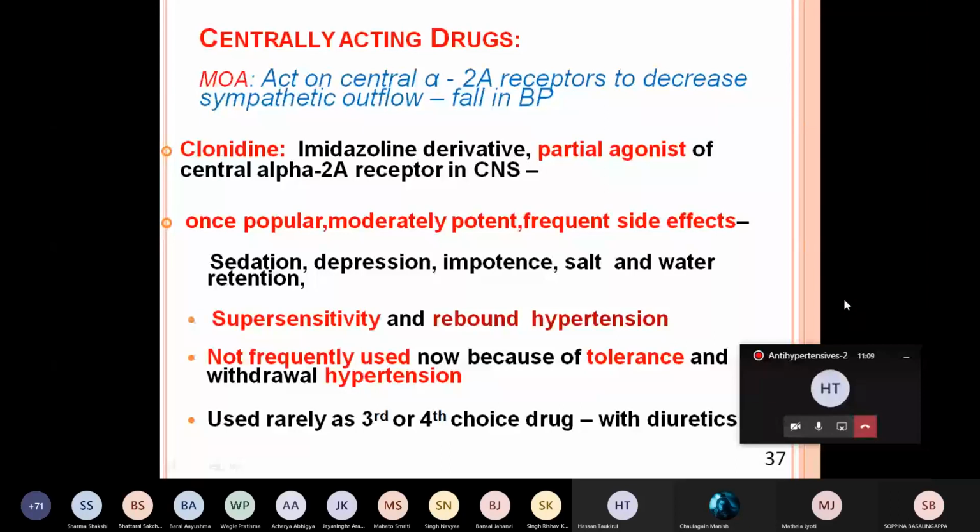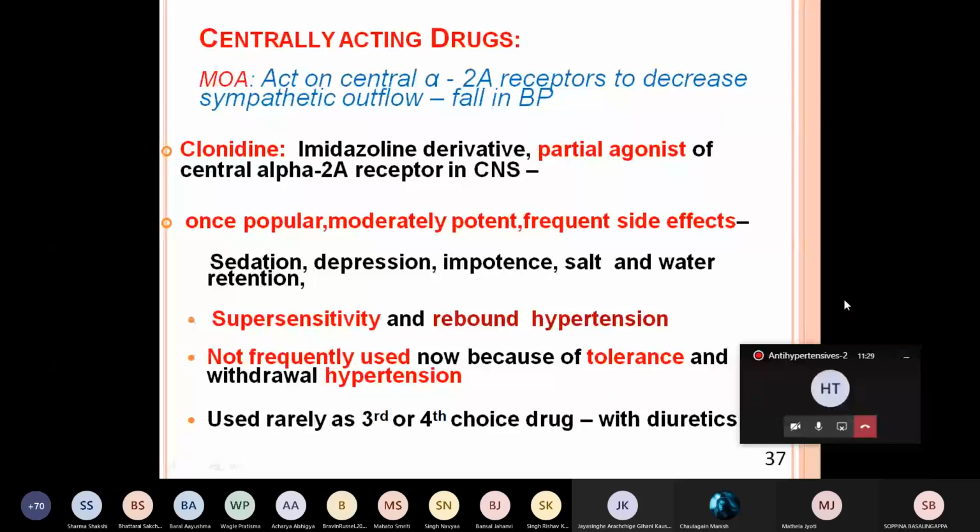Immediately, the blood pressure used to shoot up abnormally. As a result, it is not frequently used because, number one, of tolerance. Number two, withdrawal hypertension is very common. And number three, more side effects.